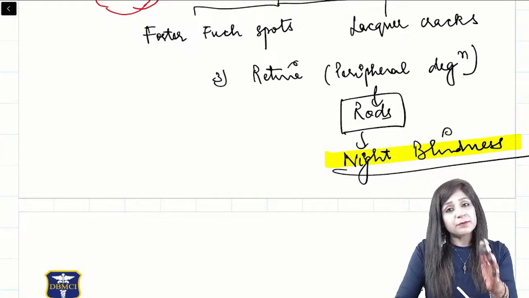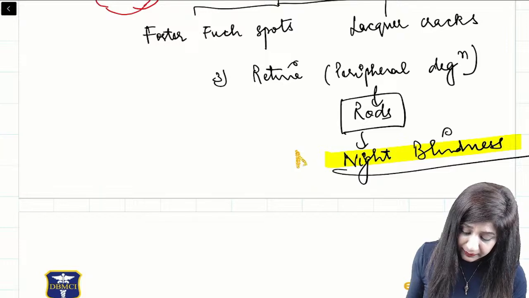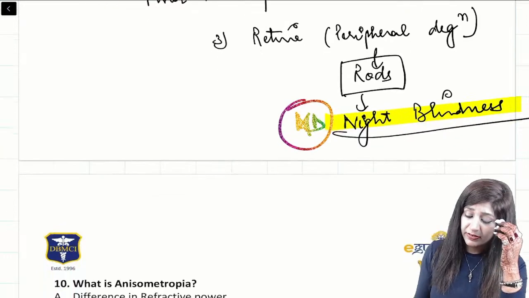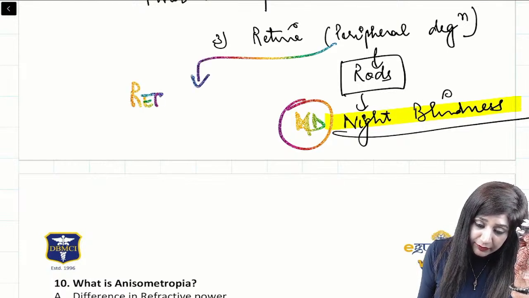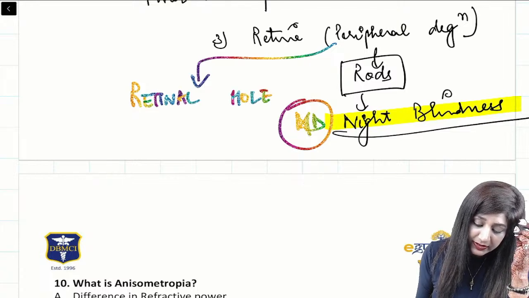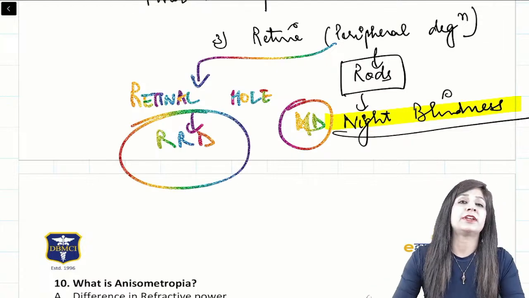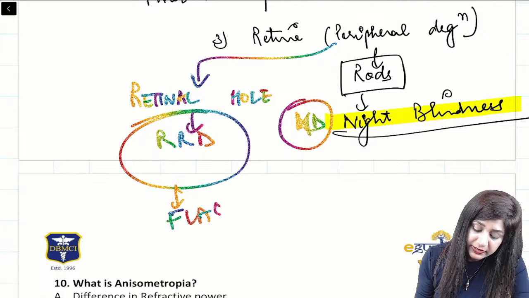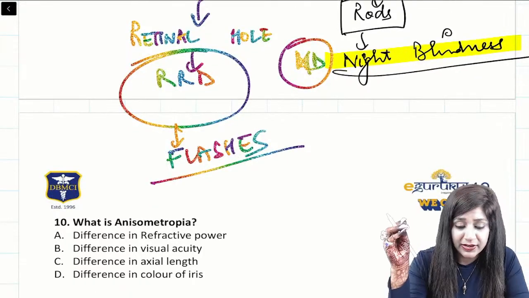Okay, so night blindness, now this is another DD of night blindness. If my patient is coming with night blindness, one of the things can be this: because of the retinal degeneration, we can have retinal holes, and due to the retinal hole we can have RRD, that is the most important complication of myopia. And RRD can actually lead to flashes of light.